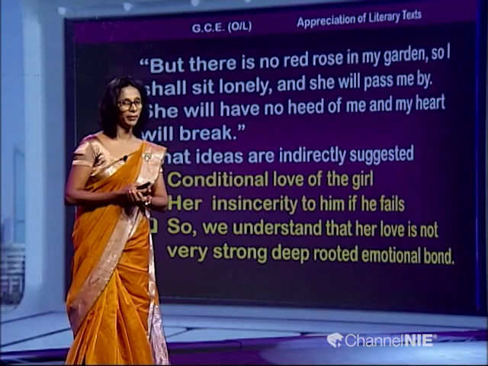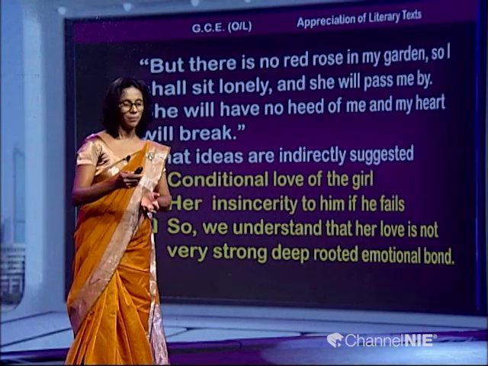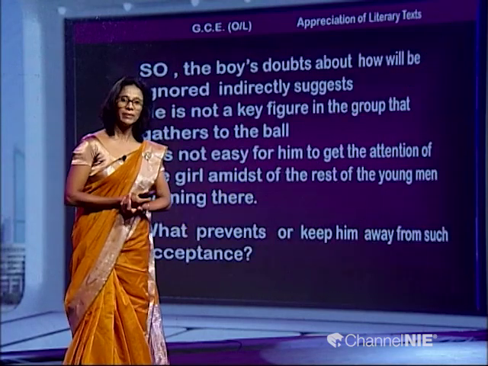Now, something the boy feels sorry for: the girl's request is something that bothers him so much, right. What is there then?